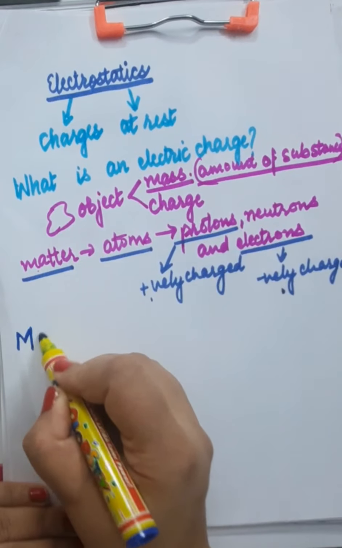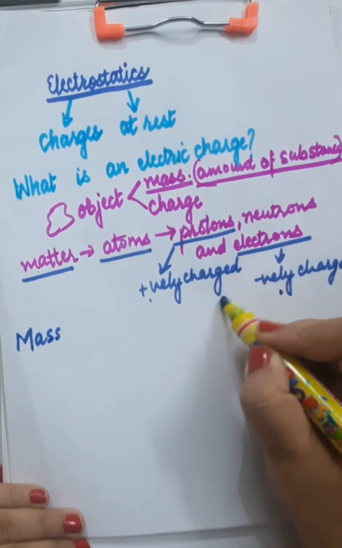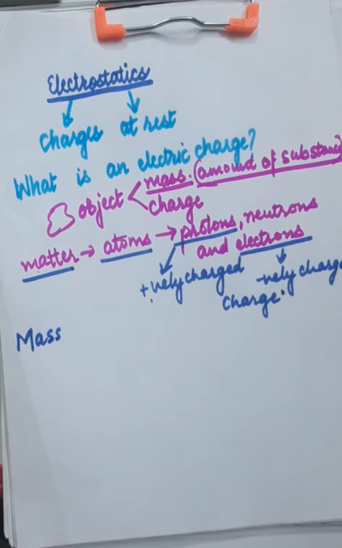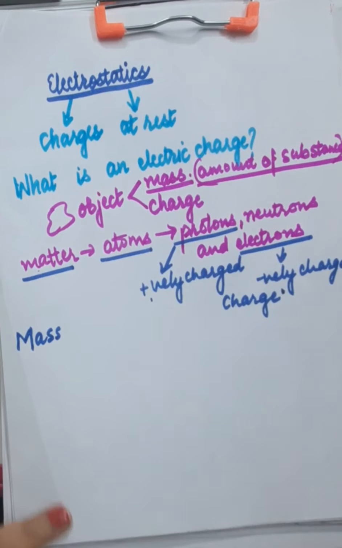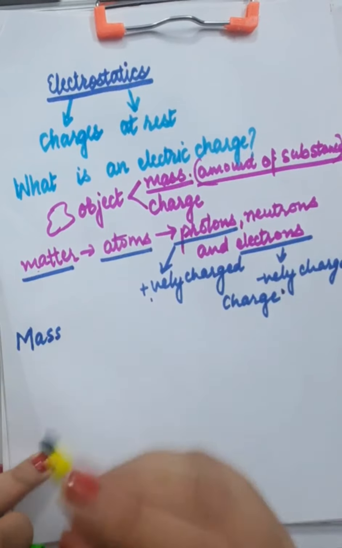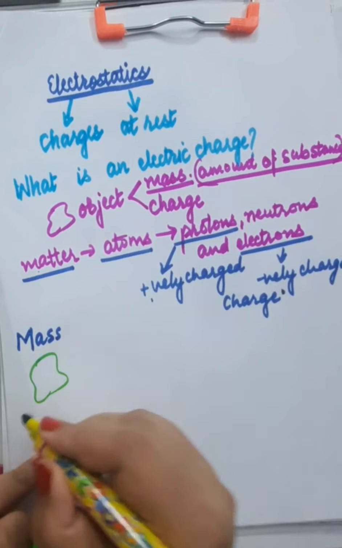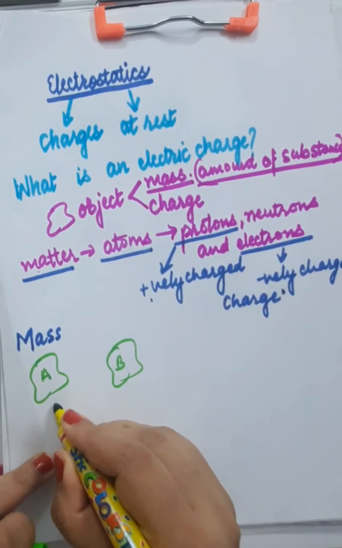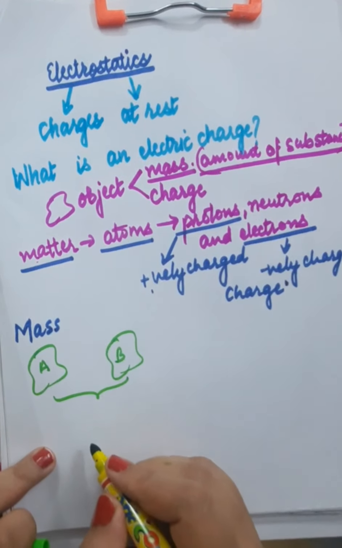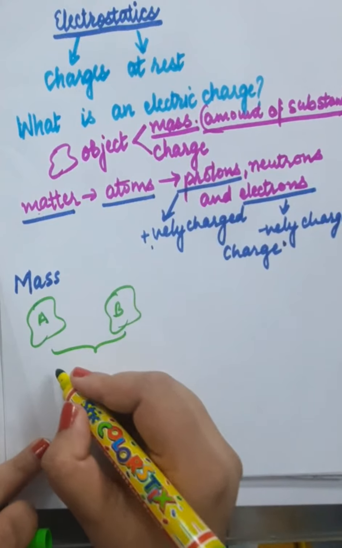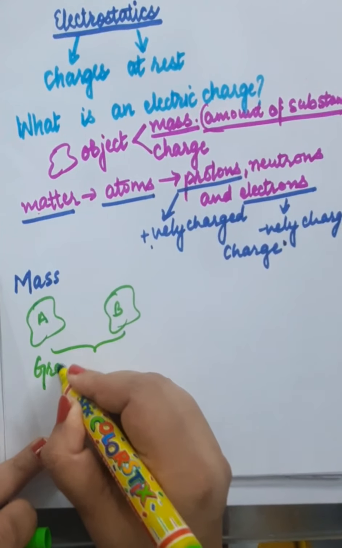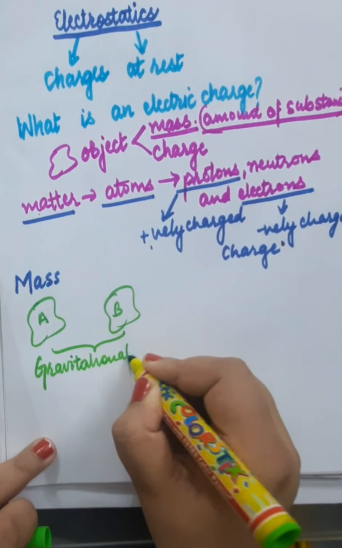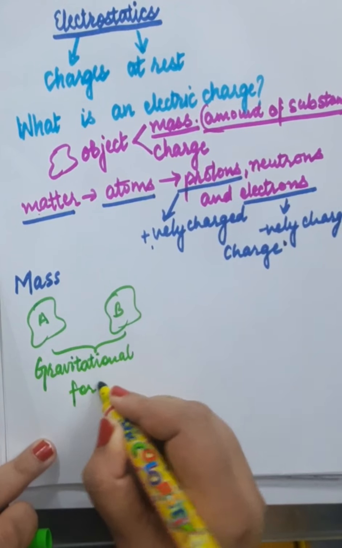Now, what is mass and what is charge? Because of the property mass, suppose this is object A and this is object B. Because of their masses, they will exert a force on each other, and that force will be known as gravitational force.